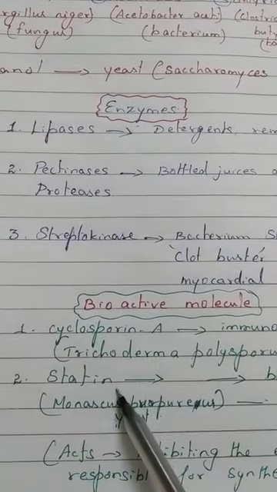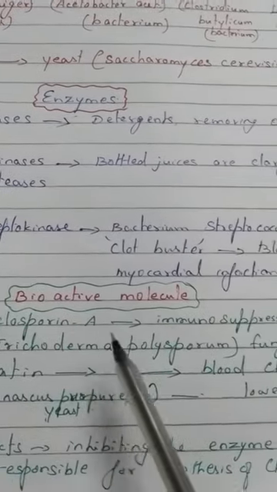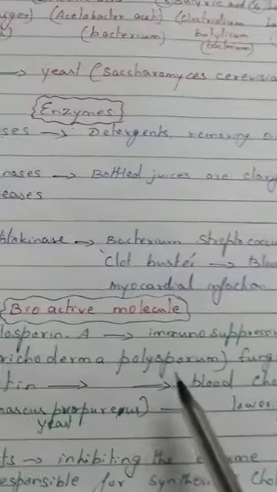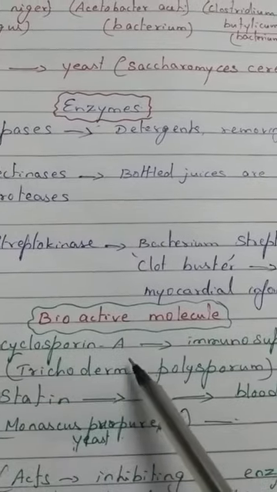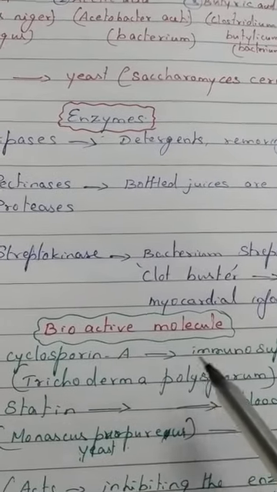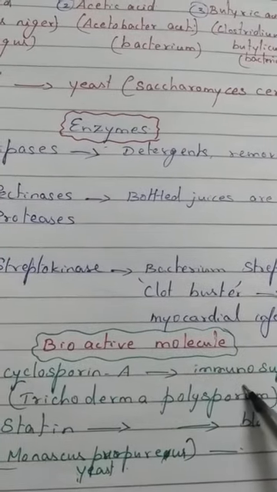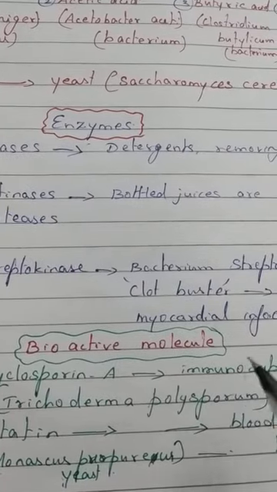Cyclosporin A is used as an immunosuppressive agent. This immunosuppressive agent is given to patients who have undergone organ transplantation. Our immune system won't accept even a dust particle or a small microbe from outside.